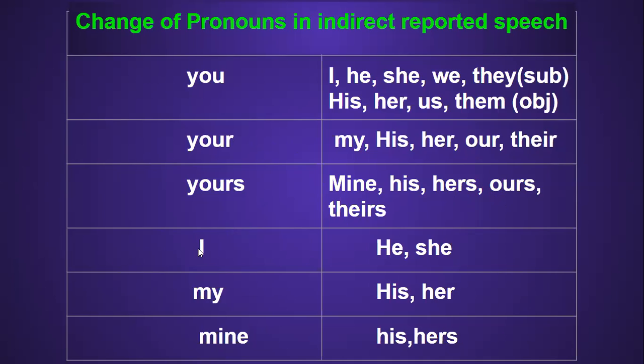If I comes in the direct speech, then I is always changed into he or she. If my comes in direct sentence, then my will be changed into his or her. Similarly, if mine comes in direct speech, then we will change mine into his or hers.